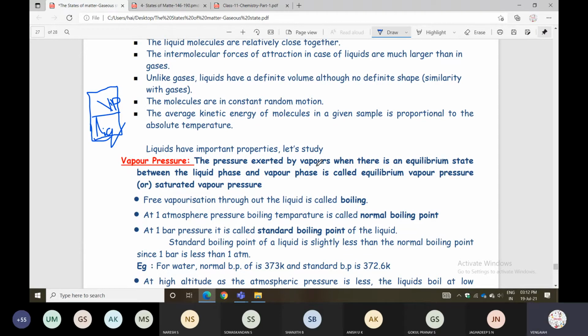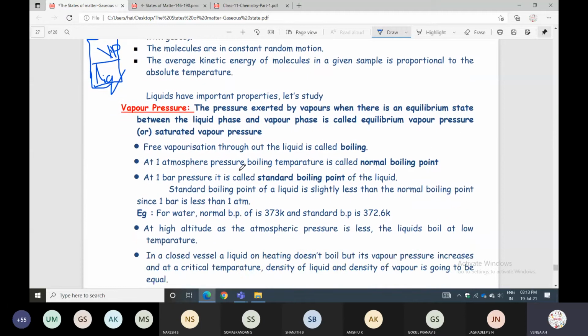Next topic, check it. Free vaporization throughout the liquid is called boiling. At 1 atmosphere pressure, the boiling temperature is called the normal boiling point.